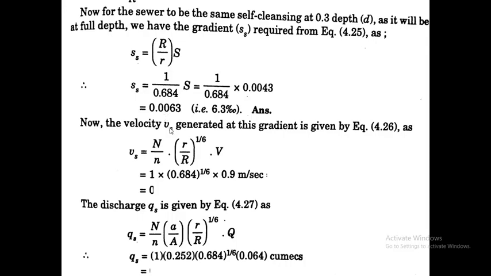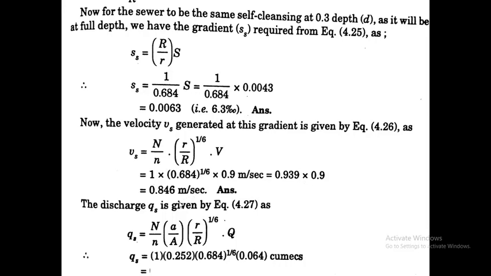Then at self-cleansing, the velocity Vs equals n by n into (R by r) raised to 1 by 6 into V. Put n by n equal to 1. R by r is obtained from the table and V is 0.9, so Vs equals 0.846 meter per second.